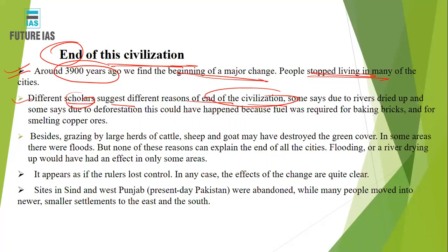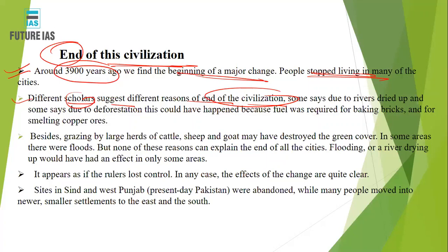At that time there were lush green forests lying over there, no development anywhere. So how is it possible that just by deforestation many people would have died? It is not possible. The river drying up is possible, because some sort of tectonic shift, a tectonic movement of the plates, would have been possible.